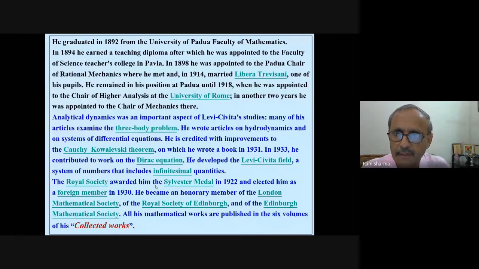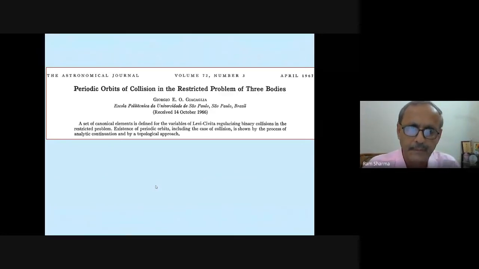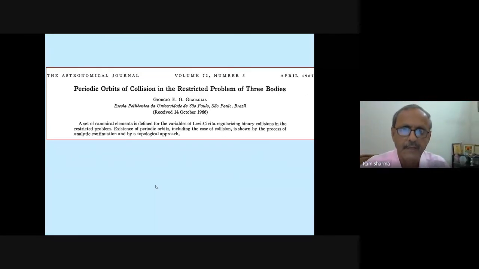Now I have made some background for this paper to take up. This is the paper on which Professor Bhatnagar did his PhD. What Professor Bhatnagar did is, this is a restricted three-body problem. He extended his study to the elliptic restricted three-body problem, and also he extended this study to the three-dimensional restricted three-body problem, of course, to the order of mu.